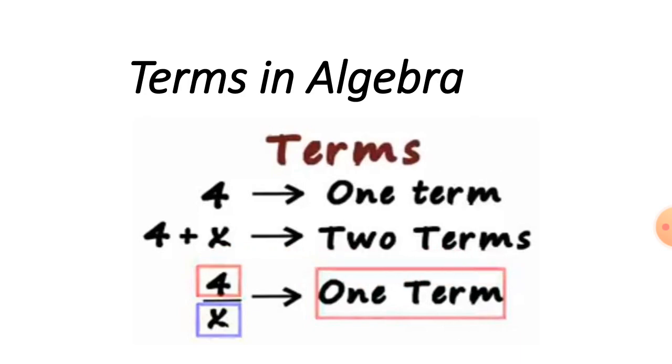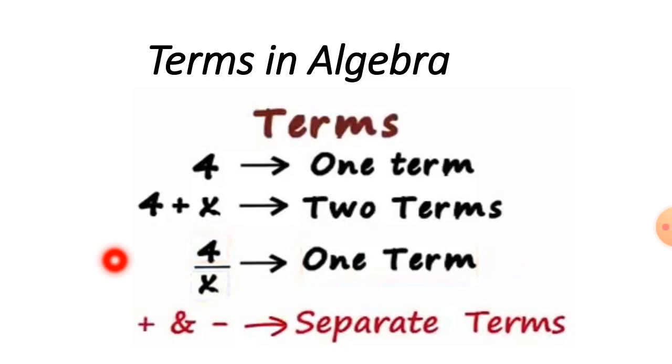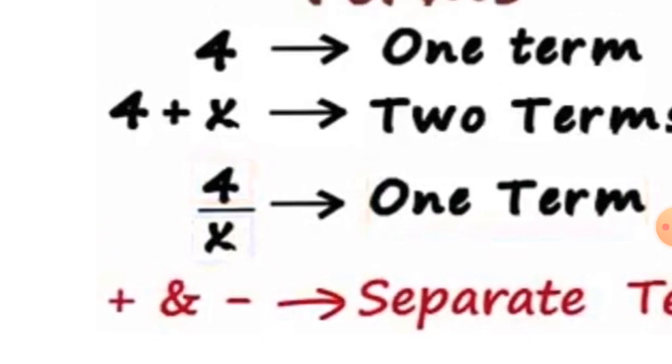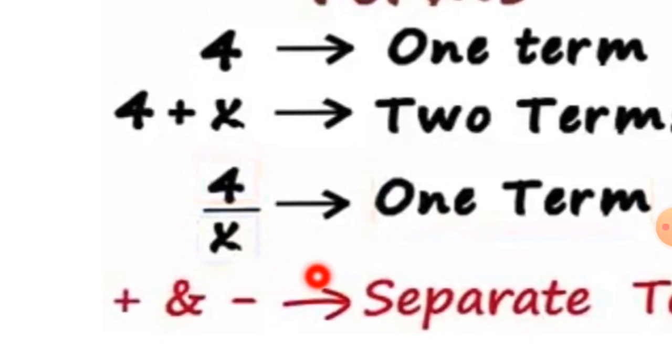Why? The reason is because plus and minus separate the terms. You can see plus and minus separate the terms, not the division or the multiplication. 4 is going to be divided by x, so it is one term. There is no sign of plus or minus. If there is a plus sign, we can say there are two terms, three terms, or something like it. Since it is division, we call it one term.